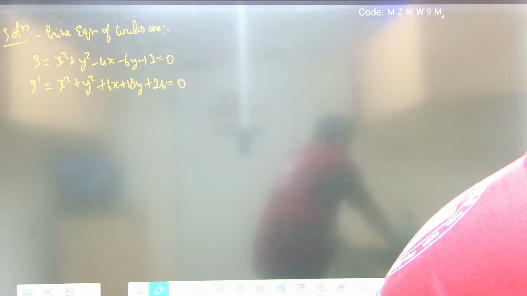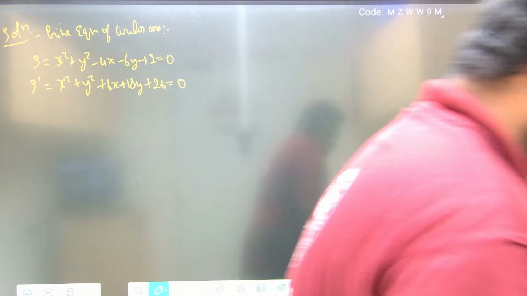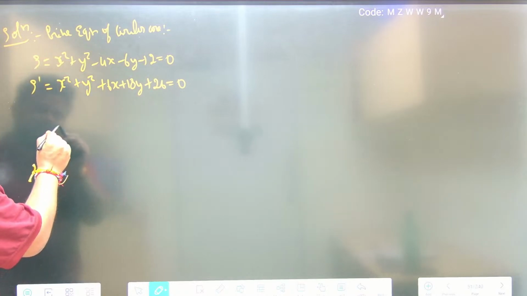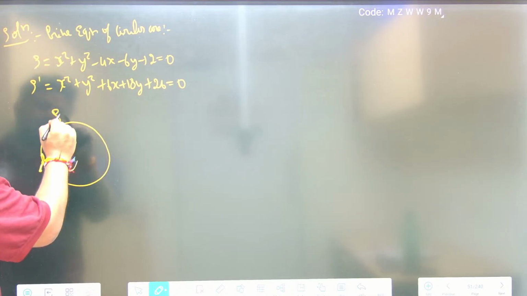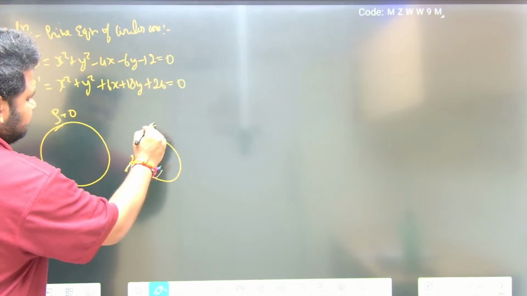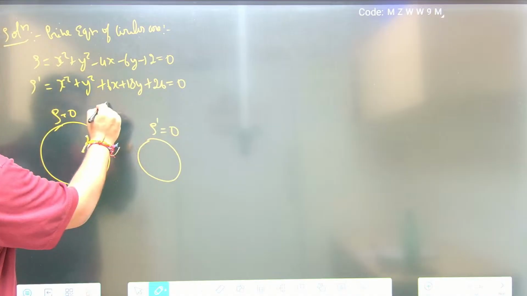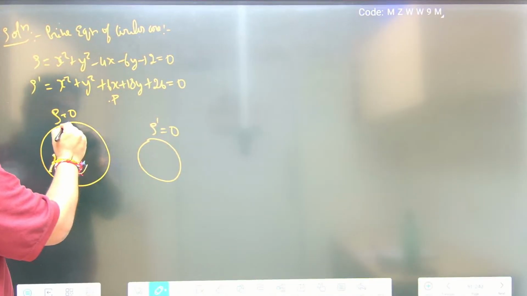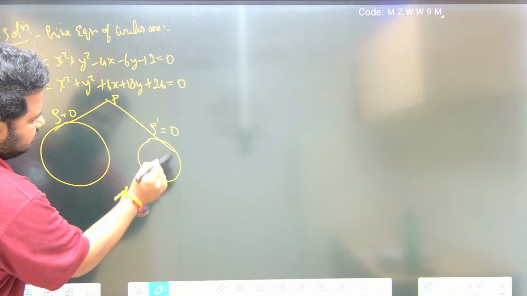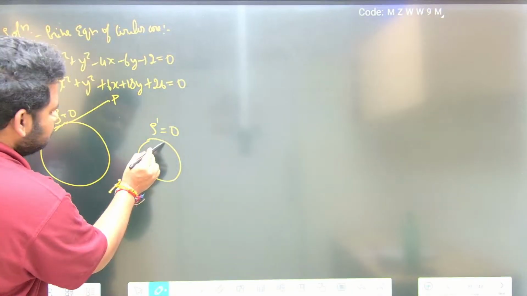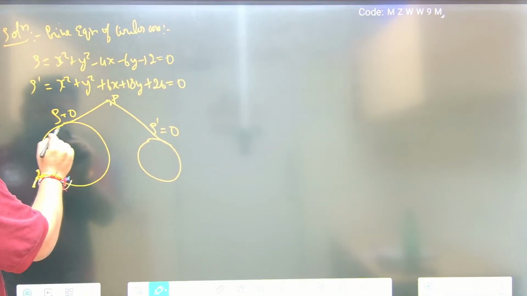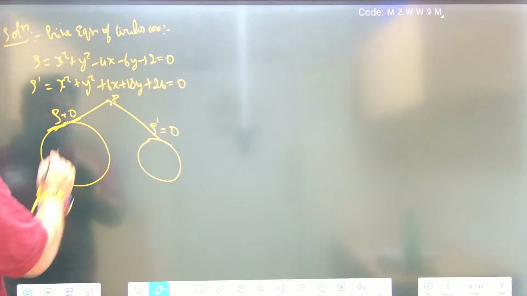Now what they are asking, let us draw the figure now. Writing the figure is very important. Now they are telling two circles are there. Let this be S is equal to 0. Let this another circle be S dash is equal to 0. Let this be point P. From this point P, tangents are drawn to these two circles.